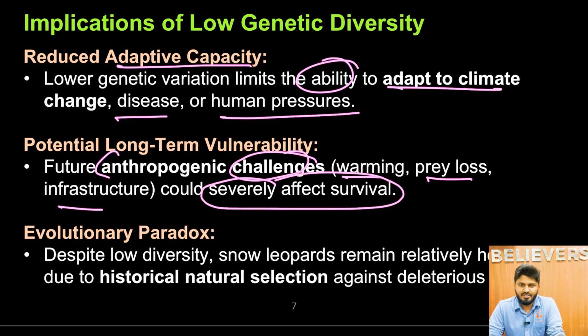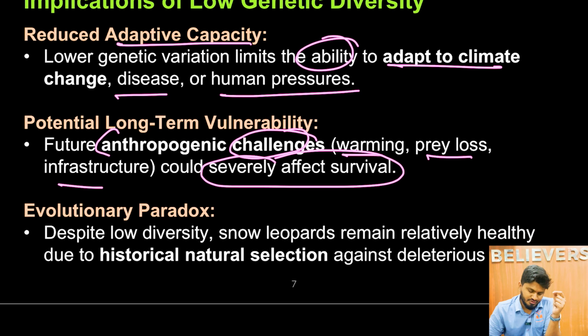Whenever there is a lethal gene which expresses itself, because they have less genetic diversity, that particular gene will get expressed in all the animals that keep on mating. As a result, once the lethal gene is expressed, that individual starts dying, and any individual which mates with it and produces a new offspring will also inherit that lethal gene. When they inherit that lethal gene, it will automatically lead to the death of that individual.